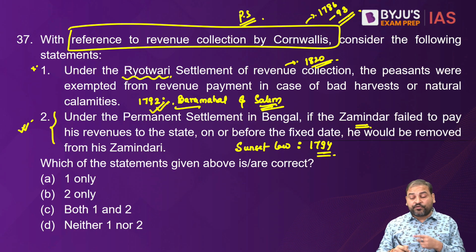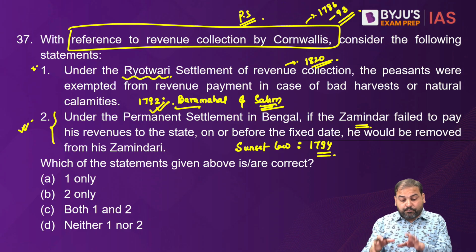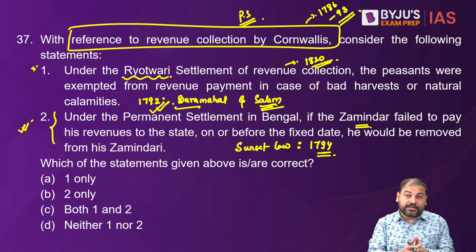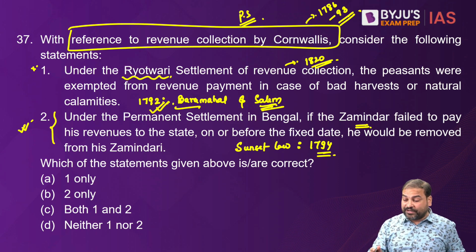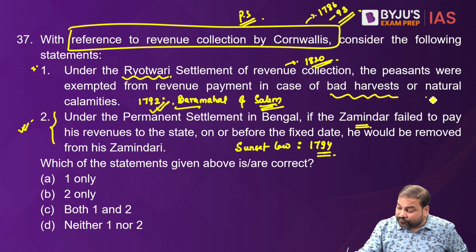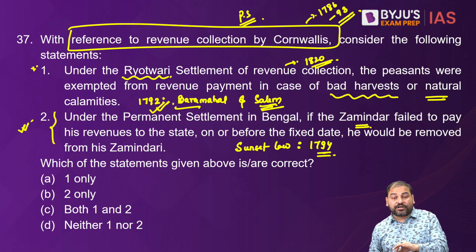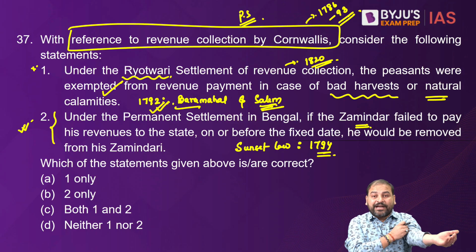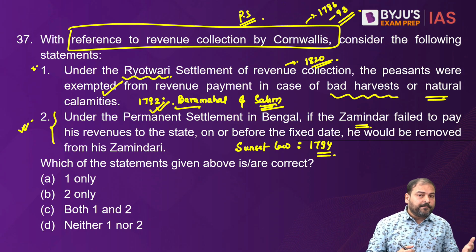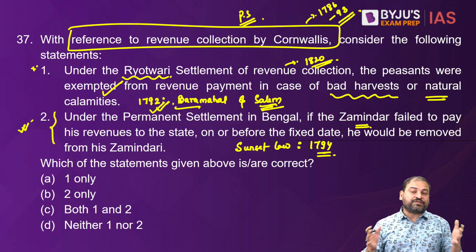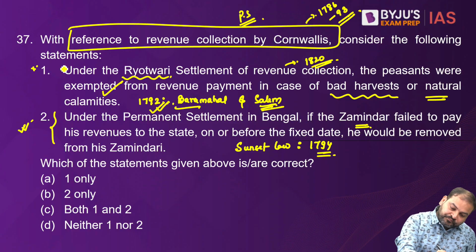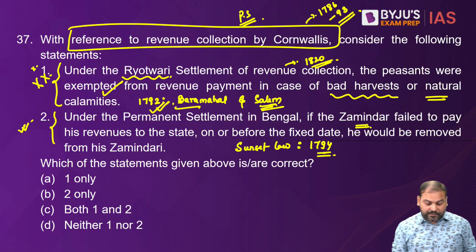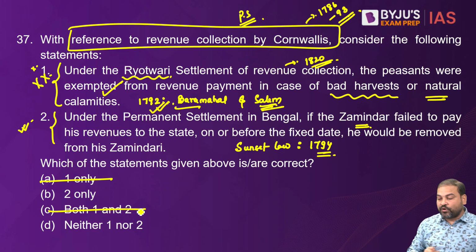So from that angle, this point can be there in 1792, but there is no clarity whether in 92 itself they would have brought this provision of bad harvest and natural calamity and then given the exemption. My understanding is that this might be a provision which would have come later. It wouldn't have come in the very first 1792. So I would go ahead and keep 1 as a wrong statement. Statement 1 is wrong.